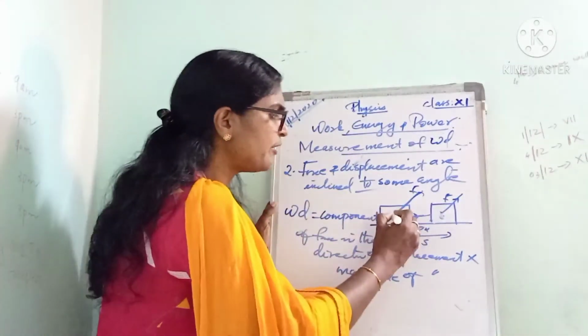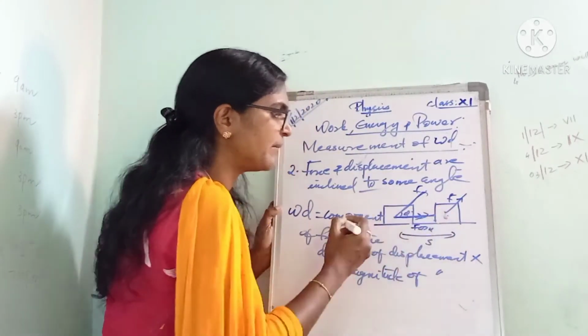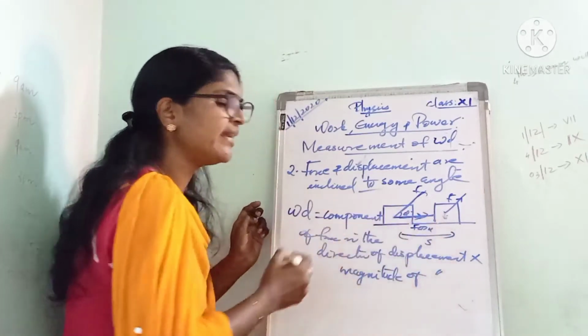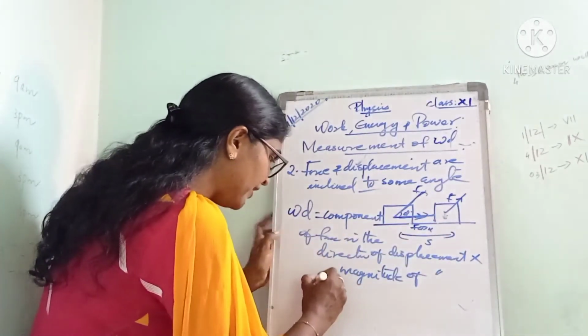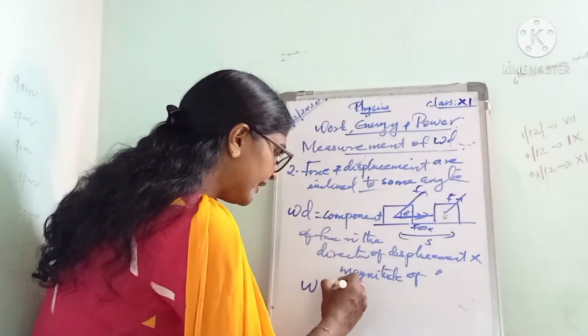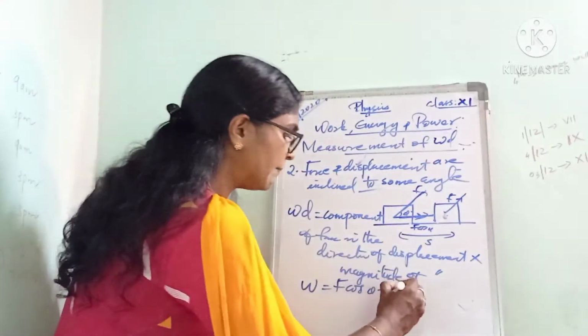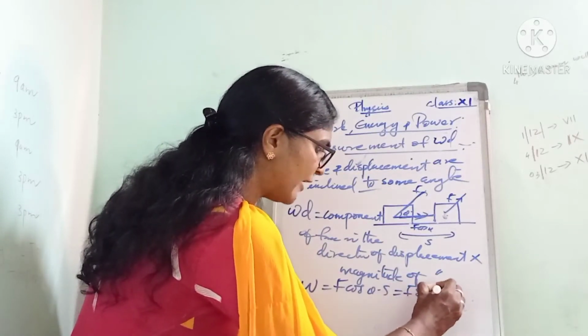Here the component of force in the direction of displacement is F cos theta, the horizontal component. So we can write W is equal to F cos theta into displacement S.